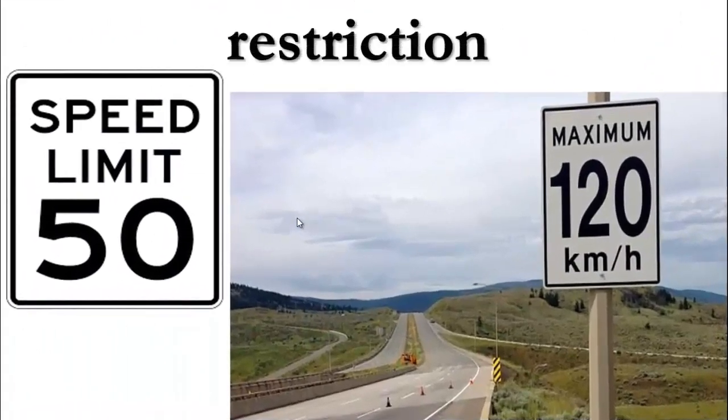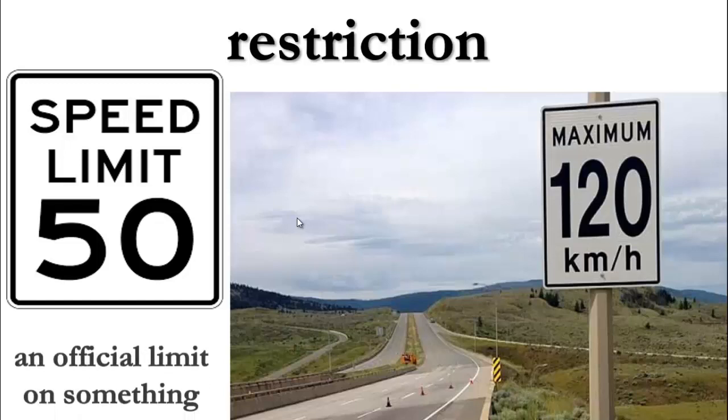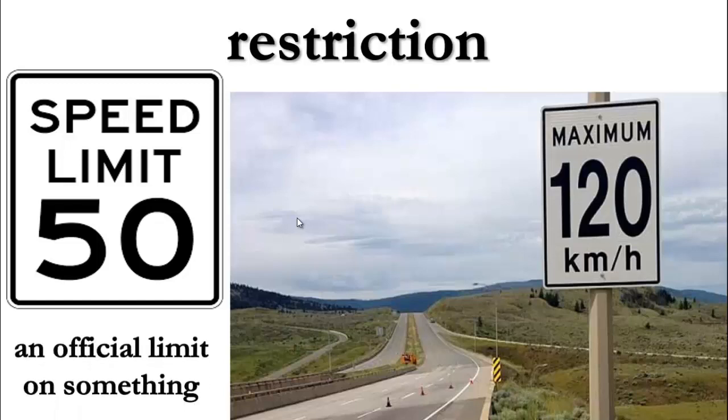So this is the speed limit here. You are going to find some signs on the highway, like here, 120 kilometers per hour. This is a maximum. So this is a restriction. If you are going to exceed it, you will be fined. You are going to pay a fine. So this is a speed limit restriction. Like it's a line that you cannot exceed. Okay, an official limit on something. So this is called what here? Restriction. So this is the limit here.